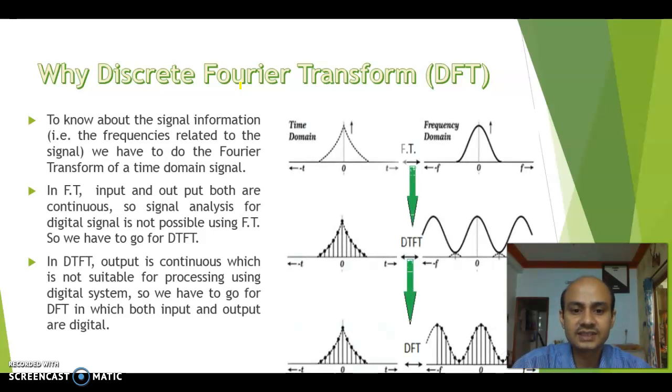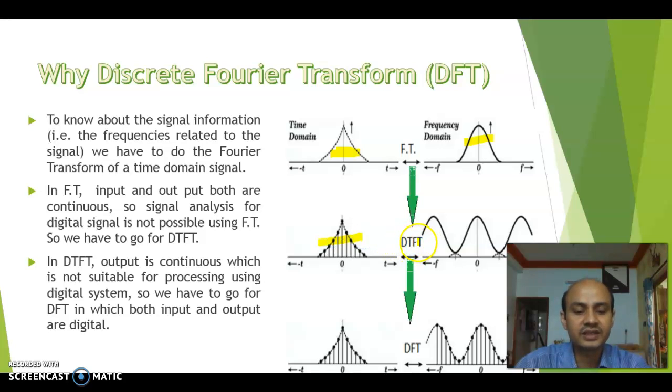So here you can see the time domain signal in the first panel. The time domain signal is continuous, and after applying the Fourier transform tool, the signal in the frequency domain is also continuous. Now in the case of DTFT, the time domain signal is discrete, sample-wise.